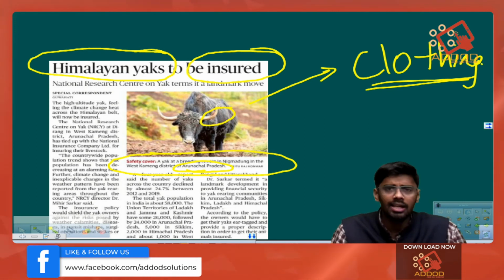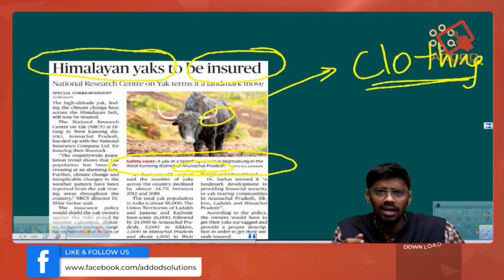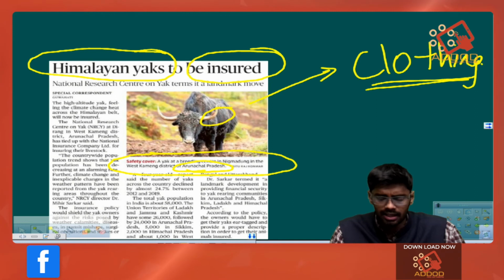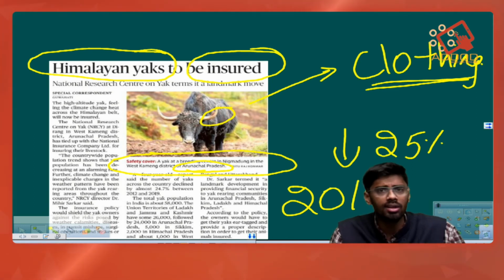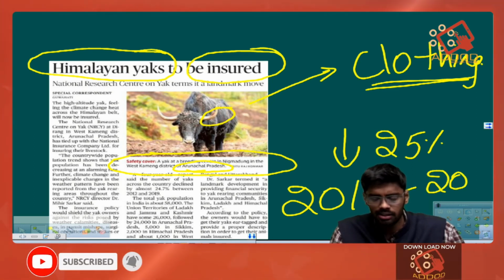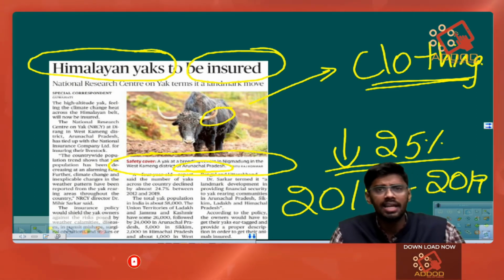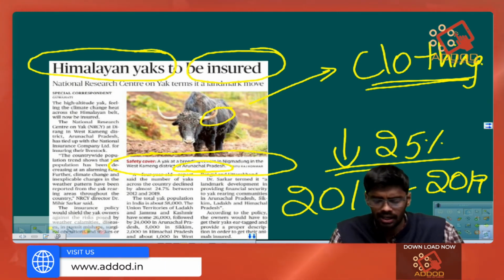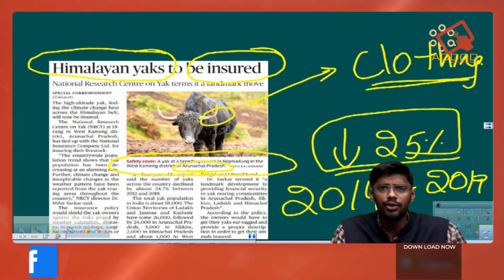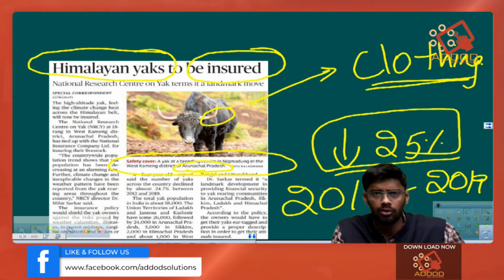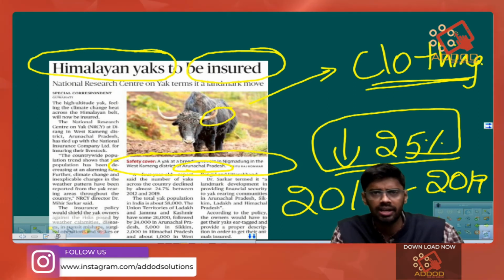We have seen the number of Himalayan yaks living in the country reduce by 25% within a 5-year span. So between 2014 and 2019, the number of Himalayan yaks living in India has reduced by 25%. Experts have stated that due to the negative impact of climate change, the number of Himalayan yaks is reducing in the country.